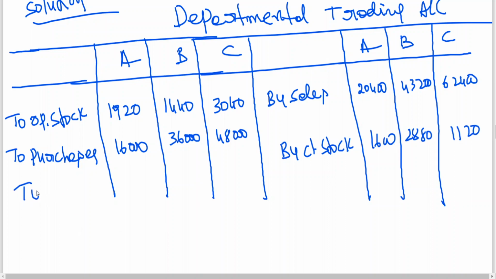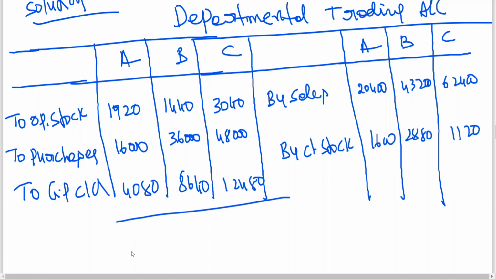The gross profit is the missing information, or just for cross check you can see 20,400 into 20%, 4,080. So without preparing the department account we can find it out. Or 43,200 into department B 20%, 8640. 62,400 into 20%, 12,480. Since you have prepared trading account also, the missing information is gross profit.